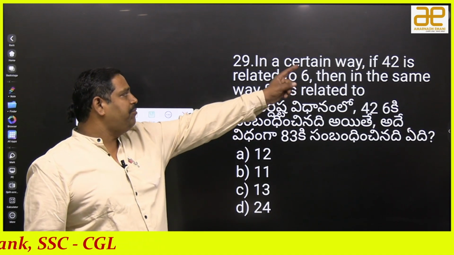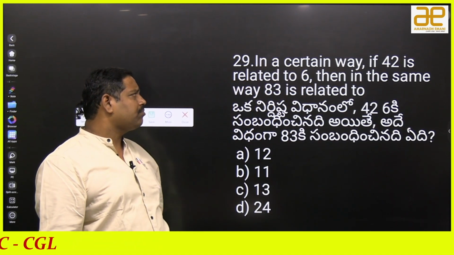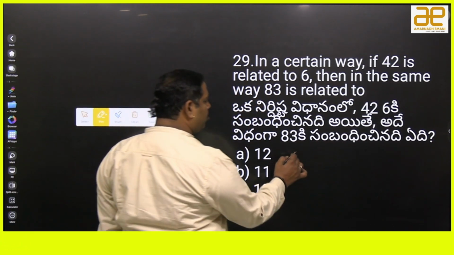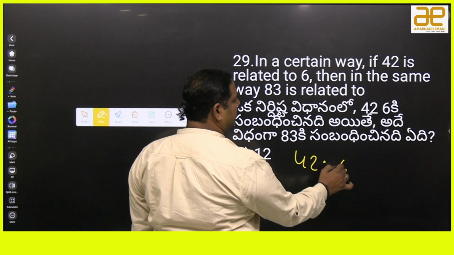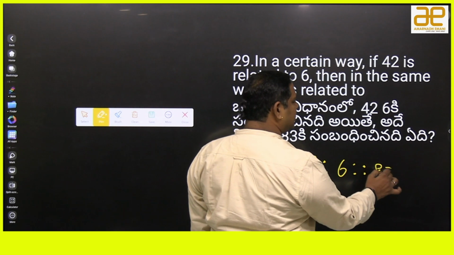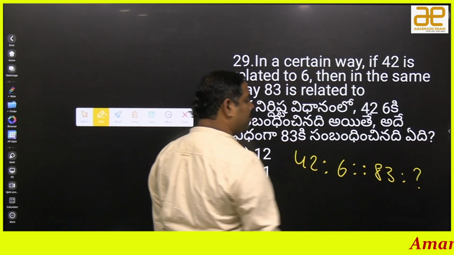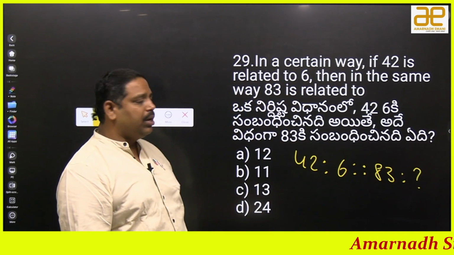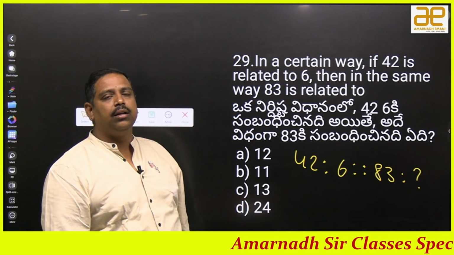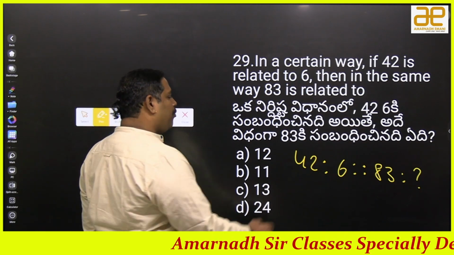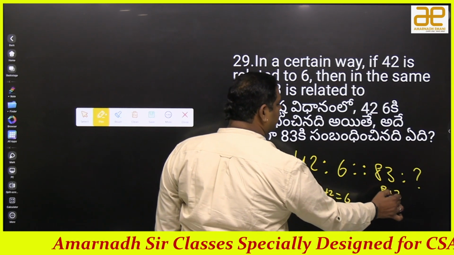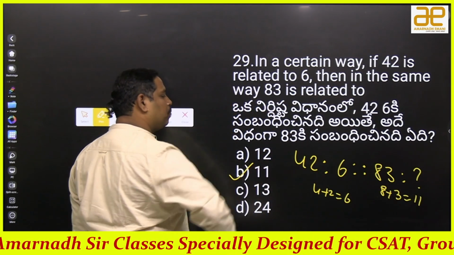In a certain way, if 42 is related to 6, then in the same way 83 is related to. Means 42 is related to 6. In the same way, 83 is related to. Am I right? Okay. Now tell me what's the answer? 11. Good. 11 is the answer. Why? Because for 42, the sum of digits 4 plus 2 is 6. For 83, 8 plus 3 is how much? 11. So answer is B.